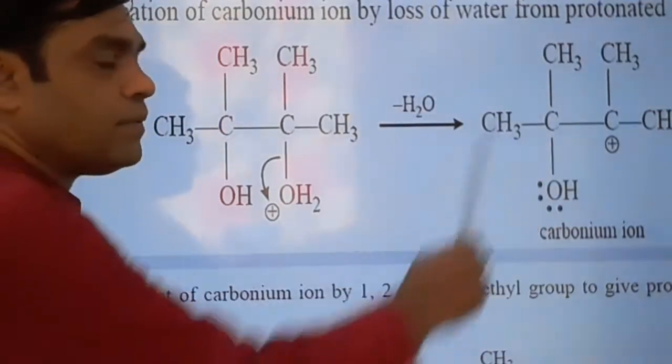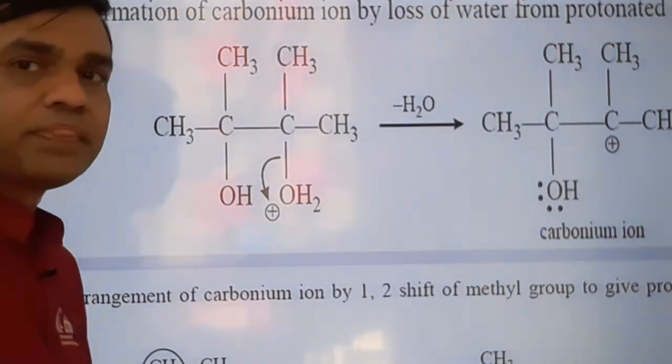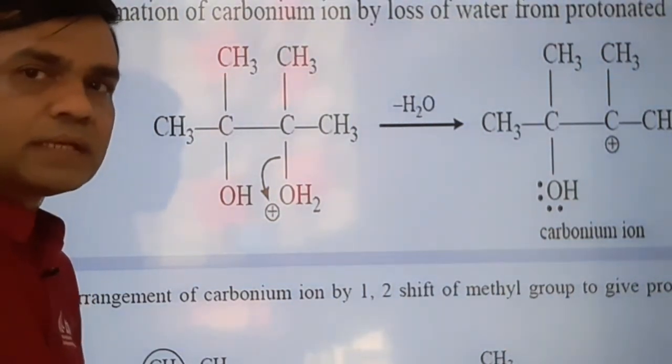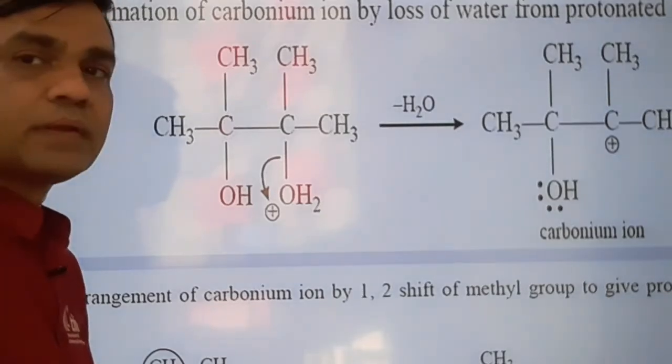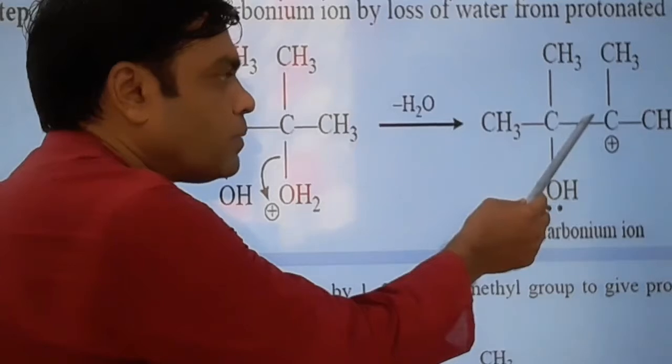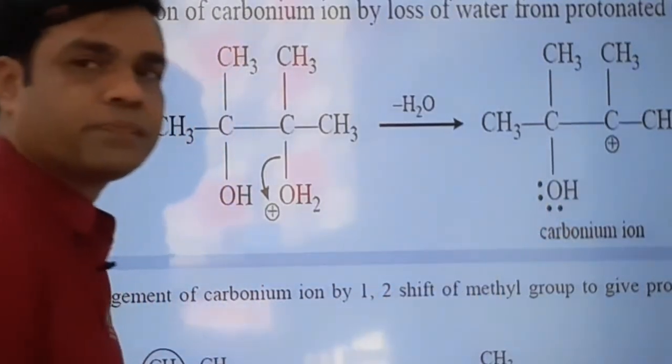This carbon having positive charge is stable or unstable? Of course it is unstable. How many electrons are there in the outermost orbit? 6 electrons. 2 from each bond: 2, 4, 6.